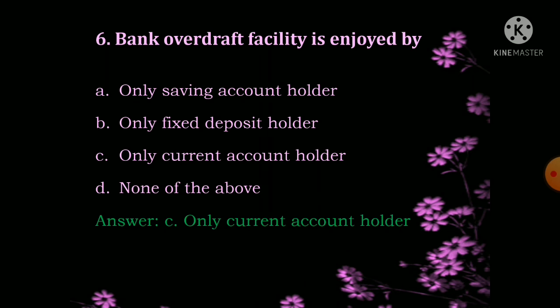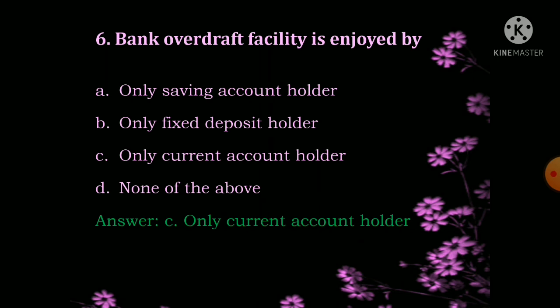So what do we mean by overdraft? The overdraft facility is like a bank providing money in advance, or you can call it a very short term loan. This will be provided only to current account holders, those who are running a business.